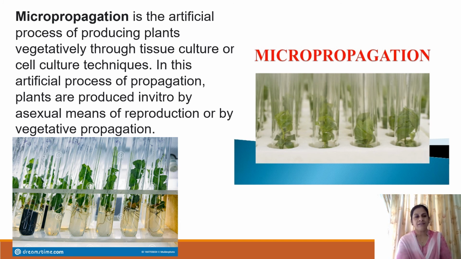So in this lecture, we have seen how plants can be multiplied through vegetative propagation. One technique was cutting, the second technique was grafting, and the third technique of vegetative propagation is tissue culture. And in tissue culture, you have a very useful method called micropropagation.